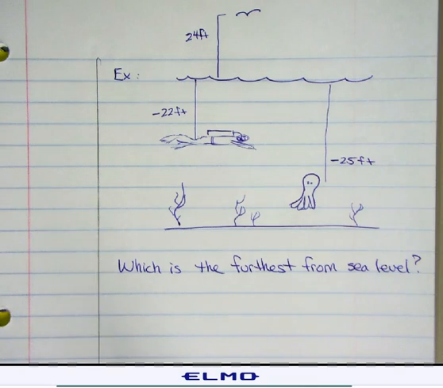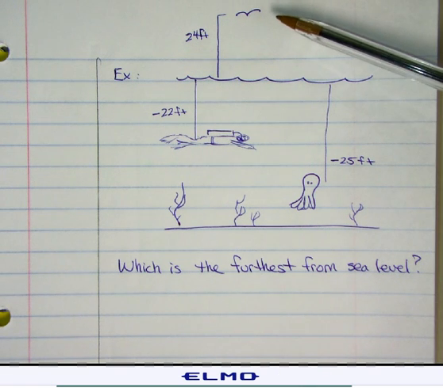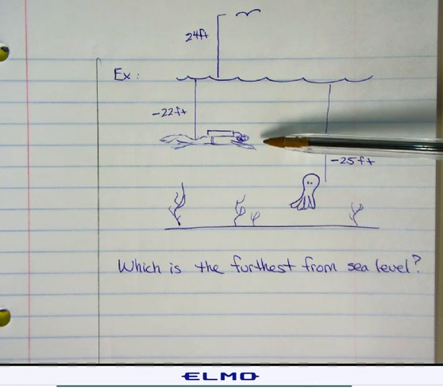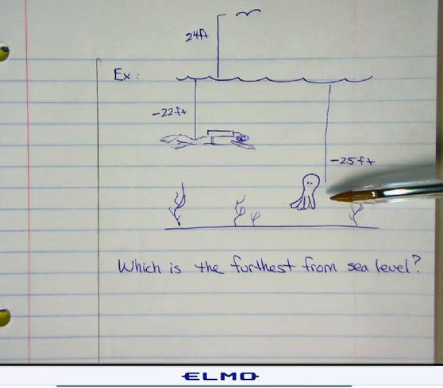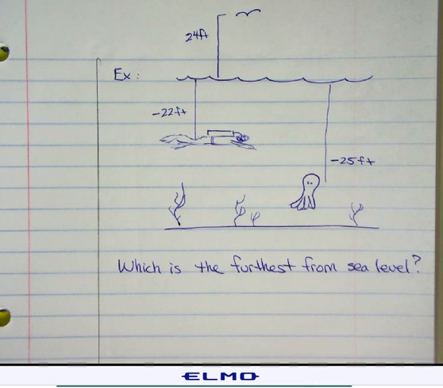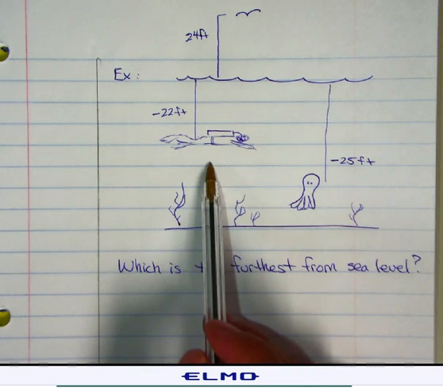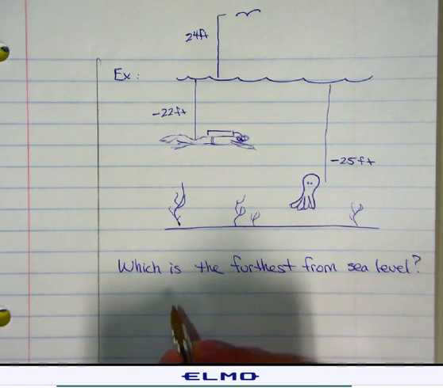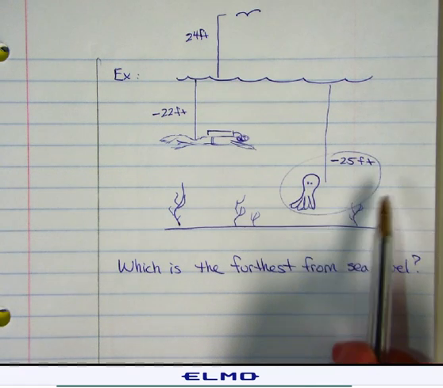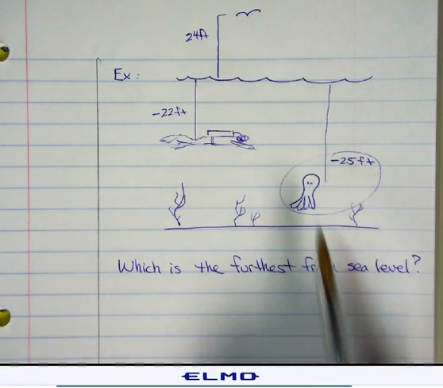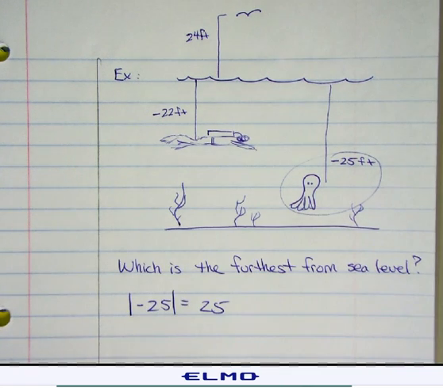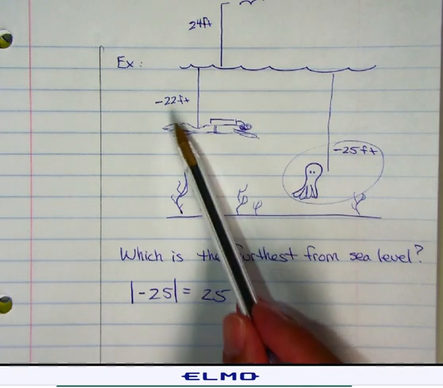In this example, I have a diagram showing a bird flying about 24 feet above the ocean, a scuba diver that's 22 feet below the ocean, and an octopus that is 25 feet below the ocean. The reason I know that they're below is, well, because they're below, but the negative here tells me it's below sea level. Question is, which is the furthest from sea level? The answer to that would be your octopus. Why? Because it is 25 feet below. The absolute value of negative 25 is 25. It has the largest absolute value, whereas the other two would have 22 and 24.